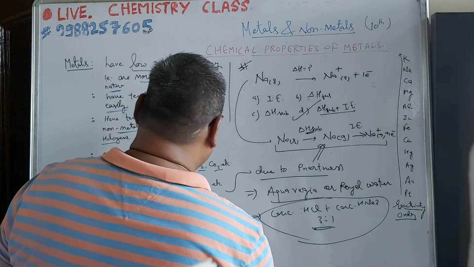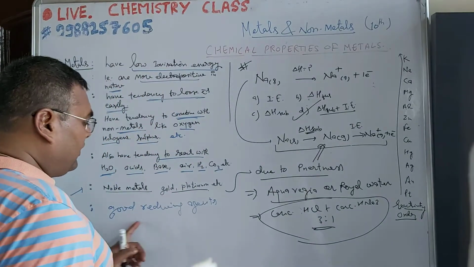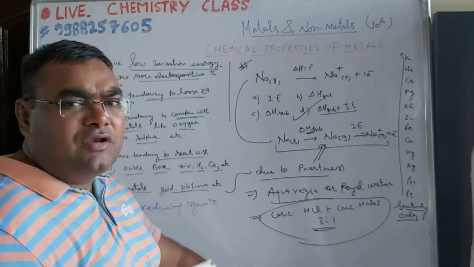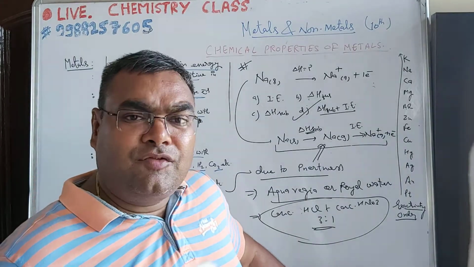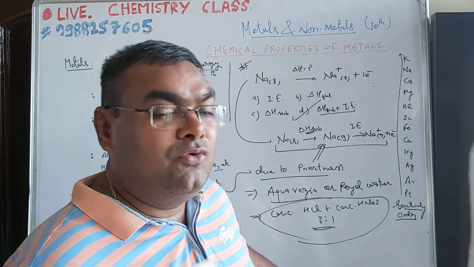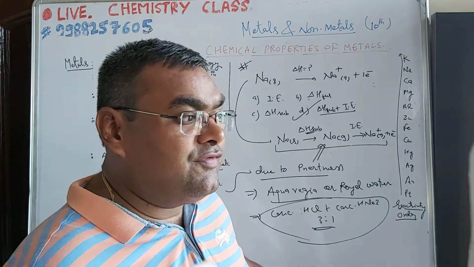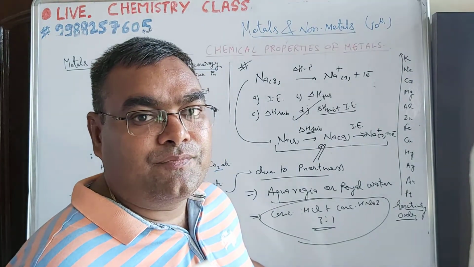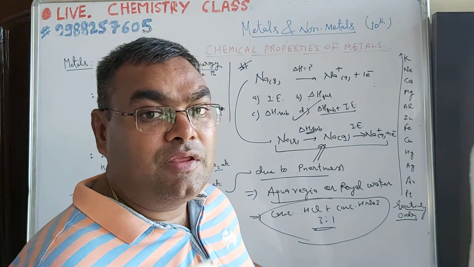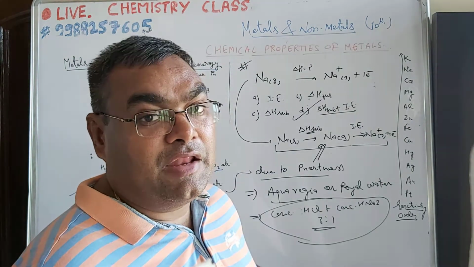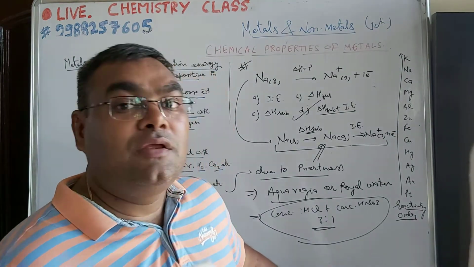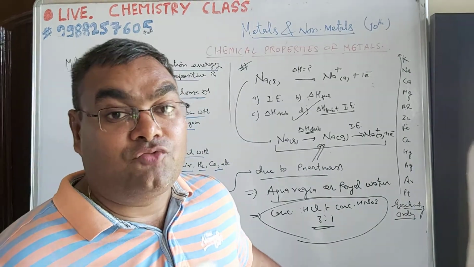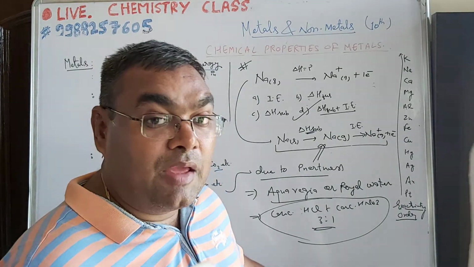अब हम इसकी reactions लिख सकते हैं. These are good reducing agents. Reducing agent means all these have tendency to lose electrons. That means all these can act as very good source of electrons. ये electrons को दे सकते हैं, इसलिए reducing agent कहलाएंगे. Reducing agents are those which can supply electrons, which are the source of electrons for the chemical reaction.